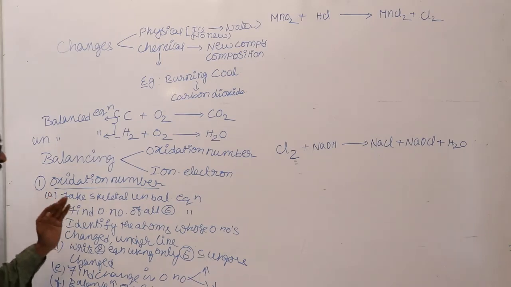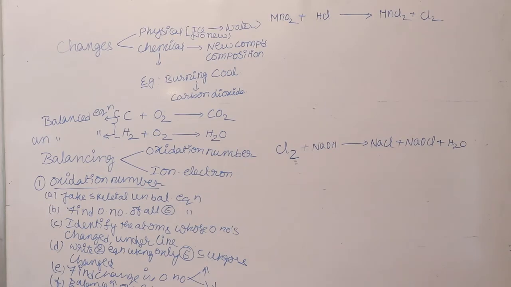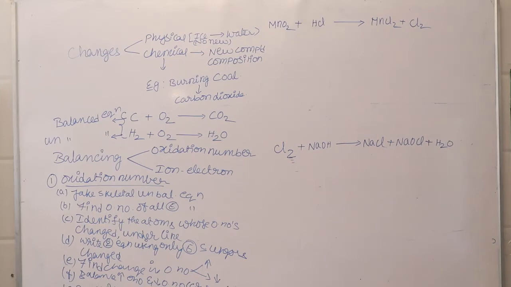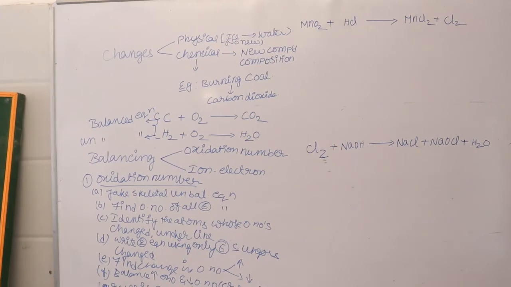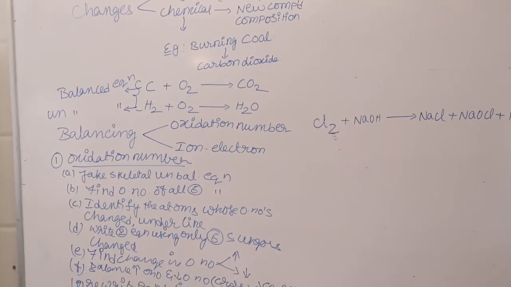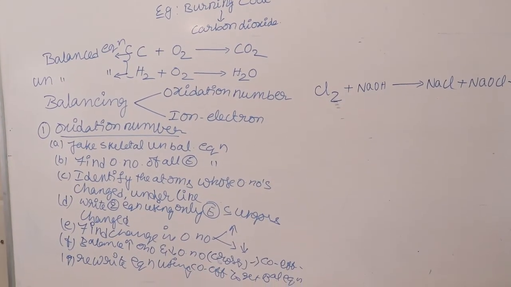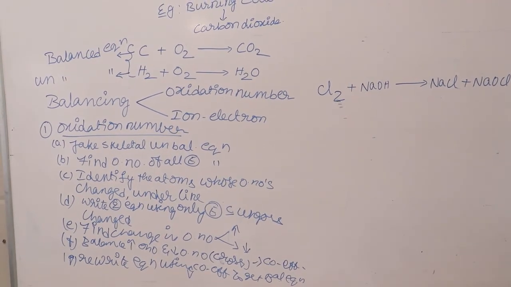You have to take the skeletal unbalanced equation, and next find the oxidation number of all the elements involved in that equation and identify the elements whose oxidation numbers are changed. Next, write the equations using only the elements whose oxidation numbers are changed, and then using the coefficients you rewrite the equation.